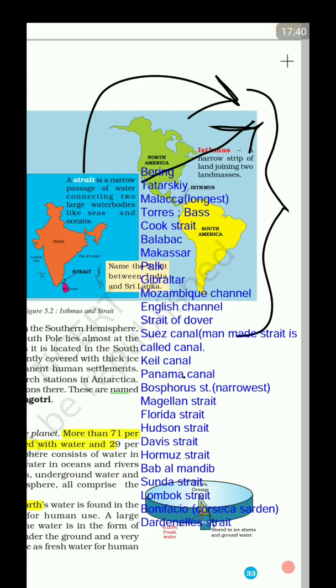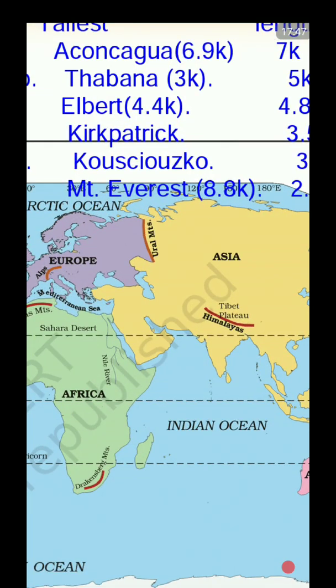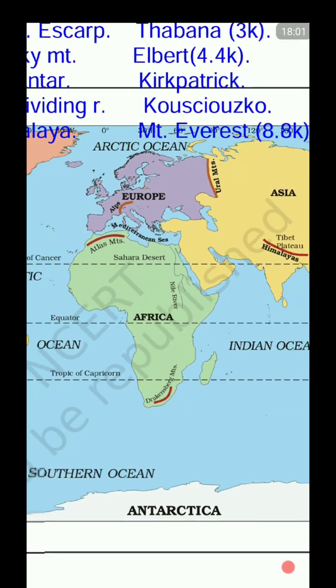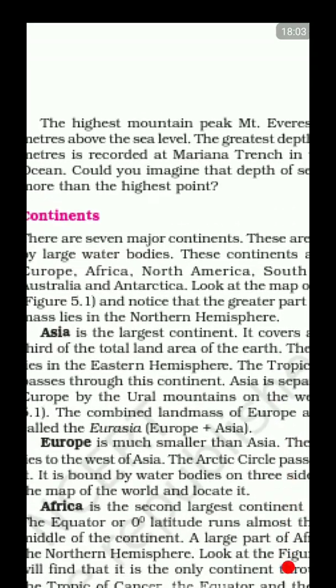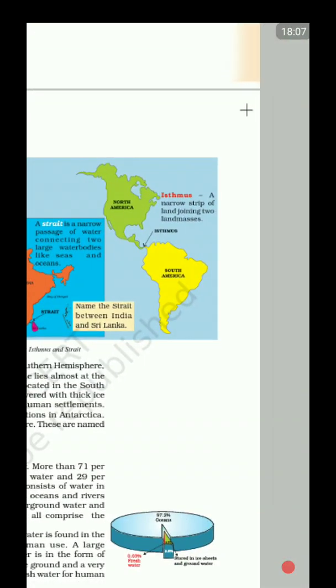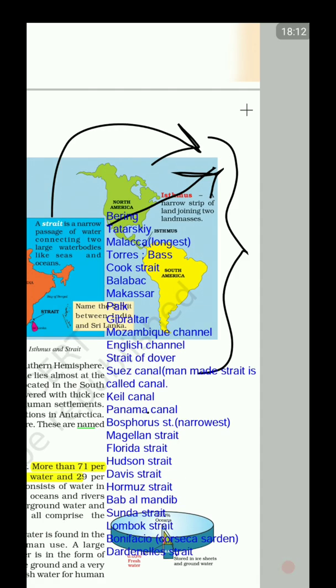Bab el Mandeb means the gateway of the tears. The reason why it is named so, because if you look into the map, so here is Bab el Mandeb, right? When there was lots of earthquake, lots of people died, and hence it is known as the gateway of the tears. Bab al Mandeb. Bab means gate, right? So that was an interesting fact to know. Now, after this, we have the Sunda Strait.